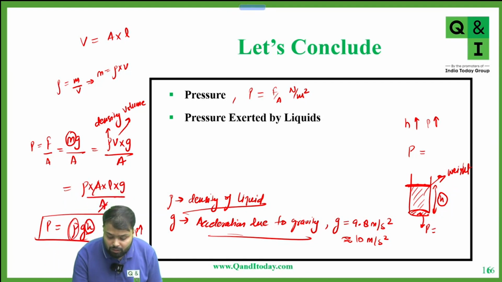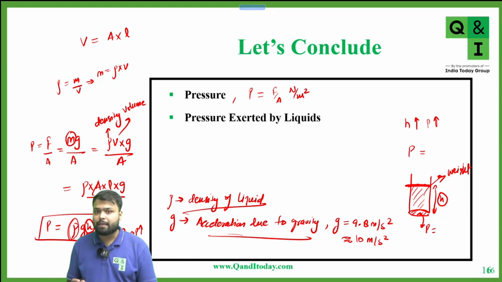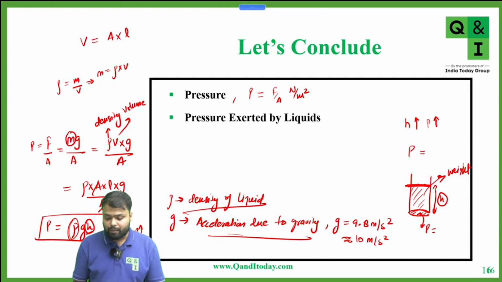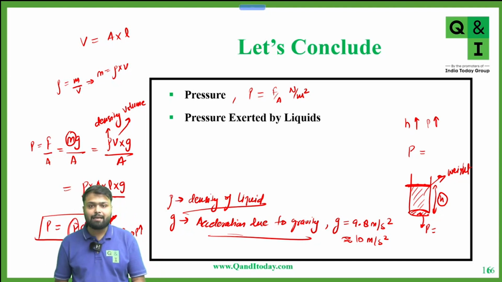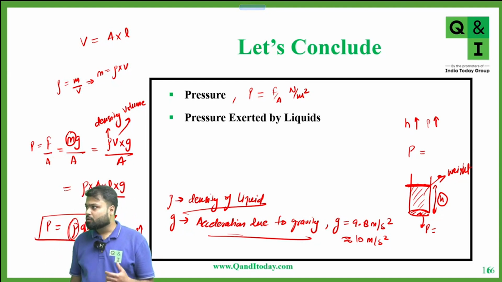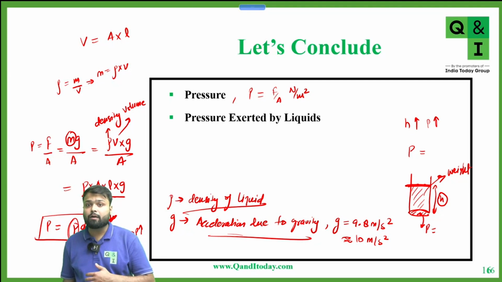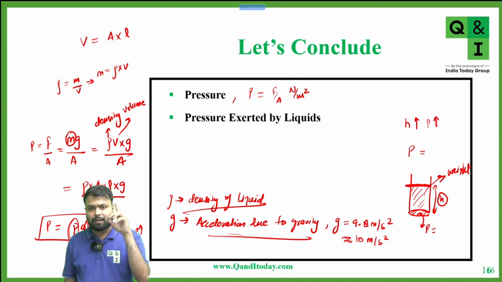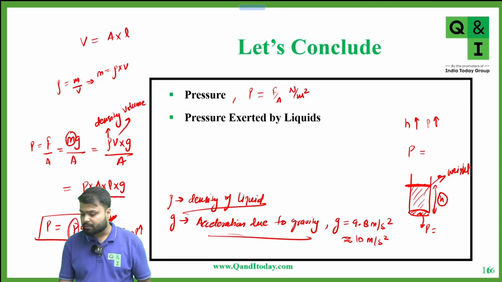Now this formula is not in your syllabus, not given in your NCERT, but I'm telling you so that you can do questions of slightly higher level. So you can attempt questions where pressure is asked, that is, what is the quantity of pressure at any depth. Okay, remember this formula: pressure is equal to density of liquid into acceleration due to gravity into H, where H is the depth of the water from the free surface. What is free surface? Up to the level where water is filled. So this is the free surface.